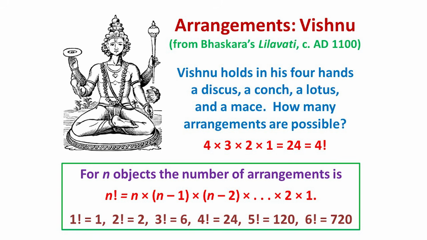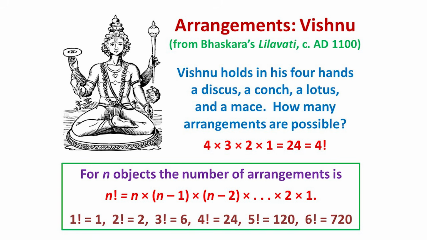Clearly his first hand can hold any of the 4 objects. His second hand can then hold any of the remaining 3 objects, and so on. So the total number of possible arrangements is 4 times 3 times 2 times 1 equals 24, which we call 4 factorial, written with an exclamation mark.